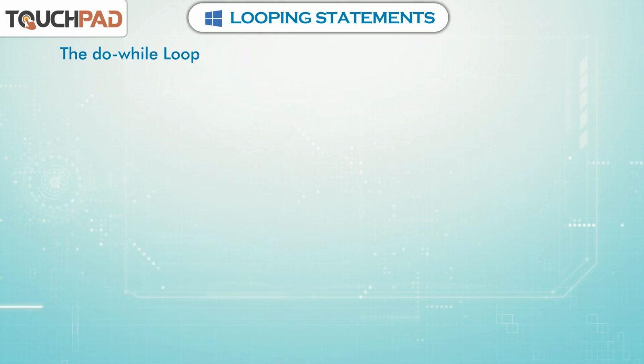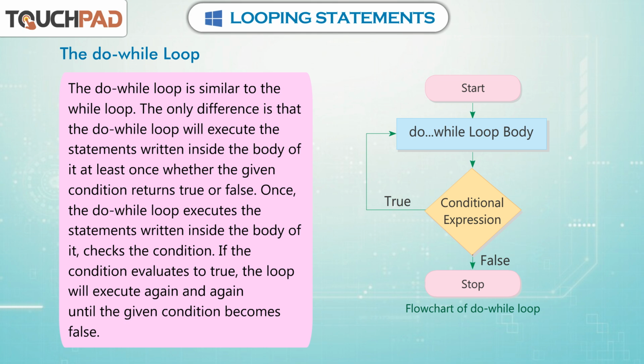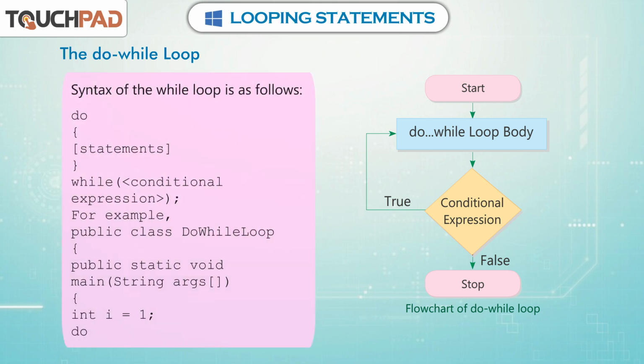The control variable defines the duration until which the loop will execute. The do-while loop. The do-while loop is similar to the while loop. The only difference is that the do-while loop will execute the statements written inside the body of it at least once, whether the given condition returns true or false. Once the do-while loop executes the statements written inside its body, it checks the condition. If the condition evaluates to true, the loop will execute again and again until the given condition becomes false.